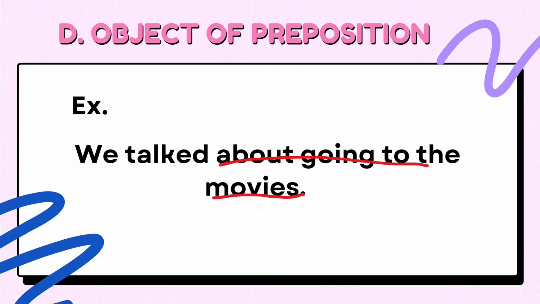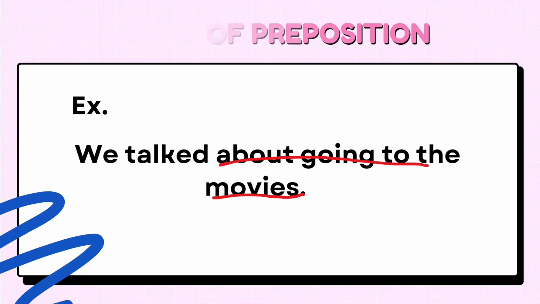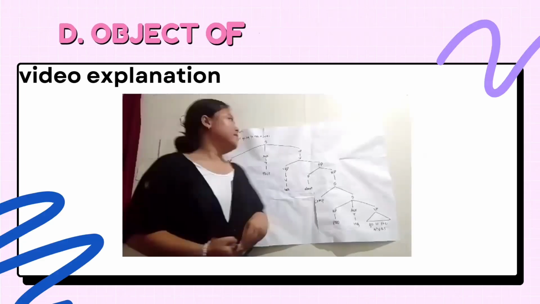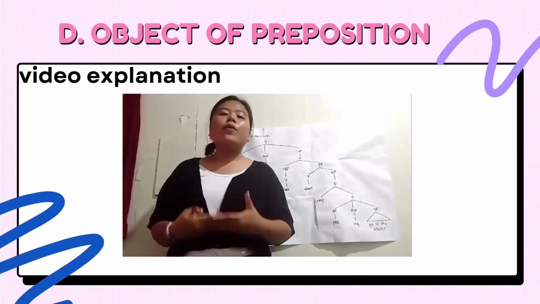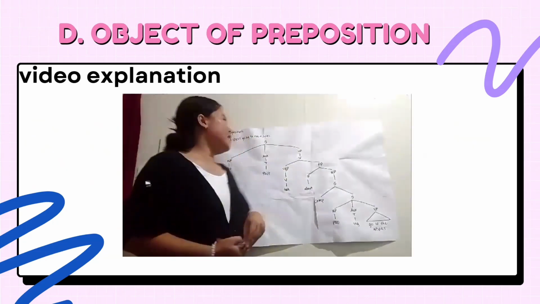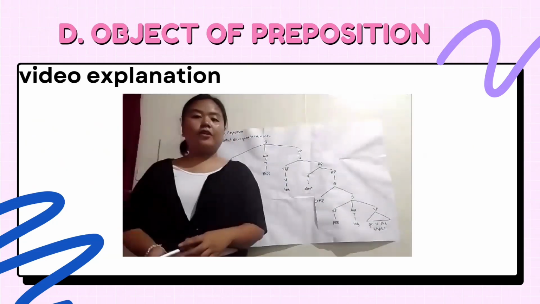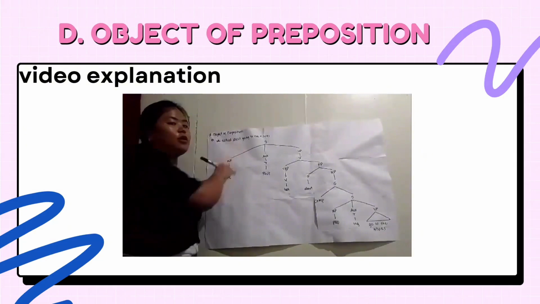Okay, so that serves as the function of the non-finite clause. Let's proceed to the fifth function. Next slide. Another video explanation, but we are going to skip it again. Next slide, please.